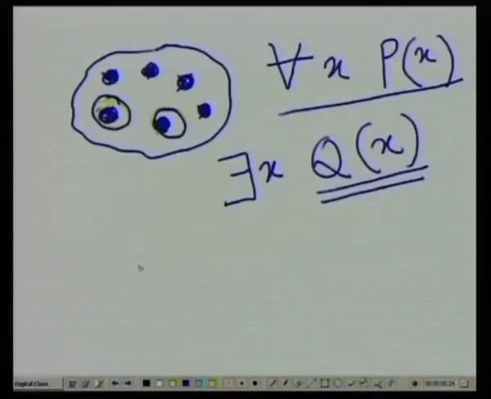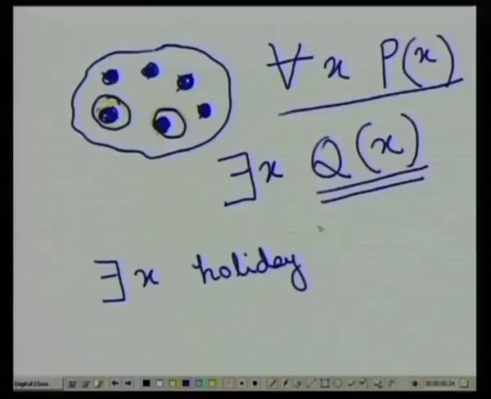Let me write down an example. There exists x such that holiday x. Suppose these are the 7 days in a week, 1, 2, 3, 4, 5, 6, 7.